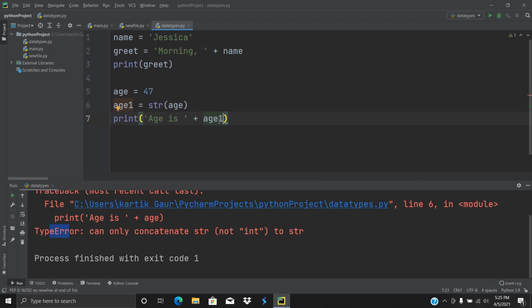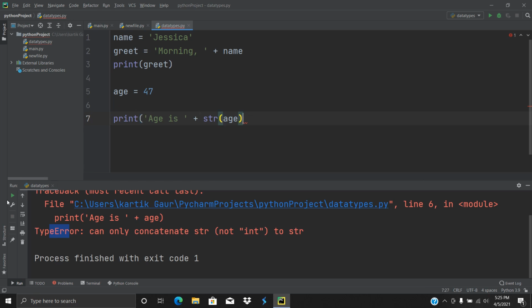Or if you want to make your code shorter, then you just need to use str here in the print. Make sure you have given the exact number of opening braces as closing ones, otherwise you will get an error. Because if I don't give the closing bracket here, then the print function has been opened but never closed, so we will get an error here.